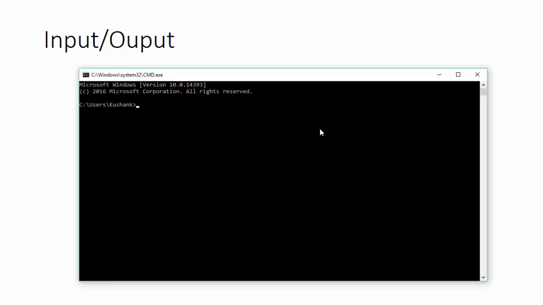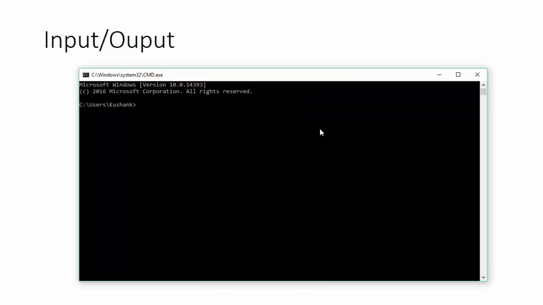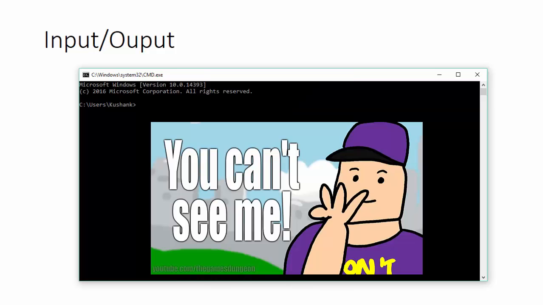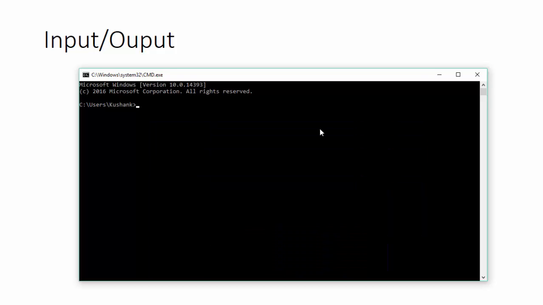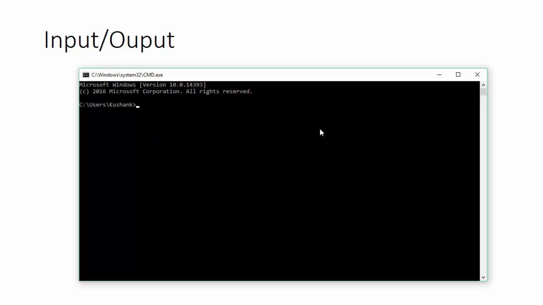अब बताओ कि what all can we do to convey something to this black screen? You cannot simply talk to this black screen because it won't hear you. You cannot ask it to see you because it can't see you. And neither can you make it feel anything. What you can do is simply type. Type something with the help of the keyboard. That is the type of input we will deal with.